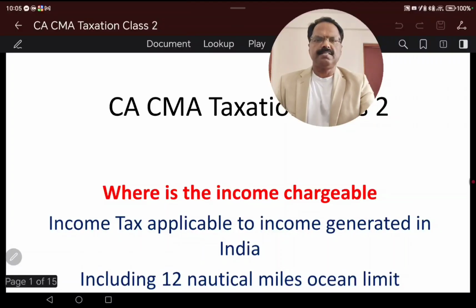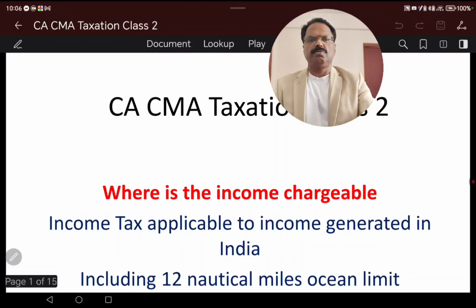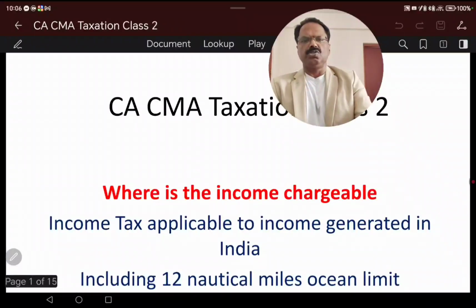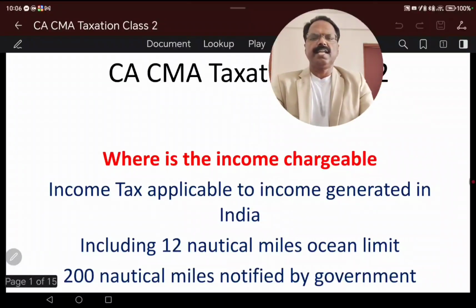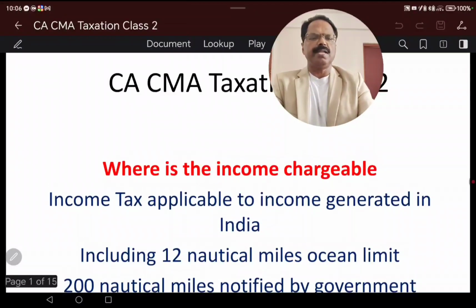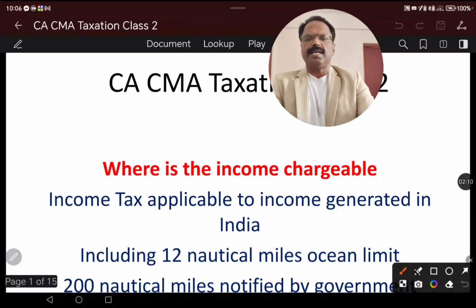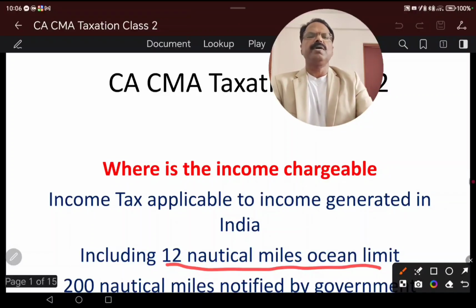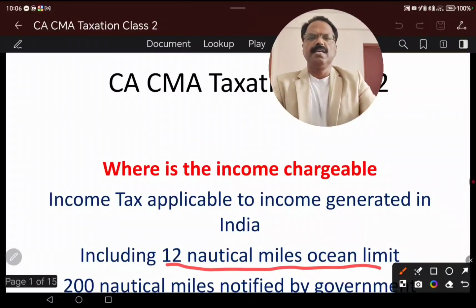There are two exceptional cases. For example, a person doing shipping business or any other activities in the ocean or sea, where the government has declared that income raised within 12 nautical miles is also taxable. A person raising money within the ocean limit of 12 nautical miles is also taxable in India.